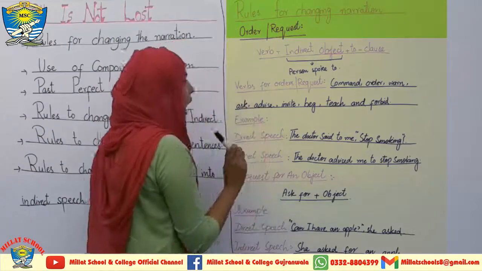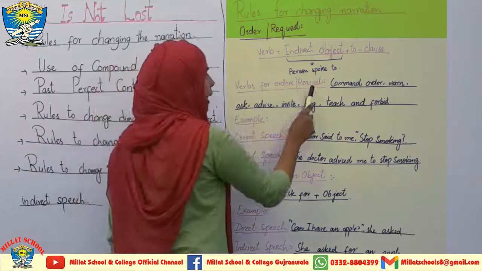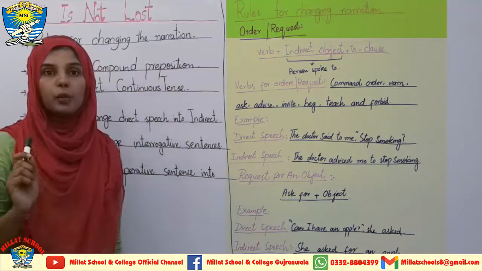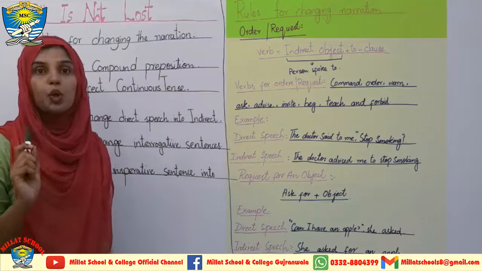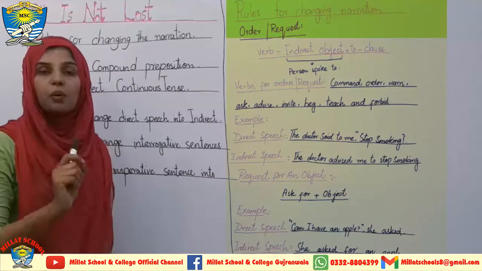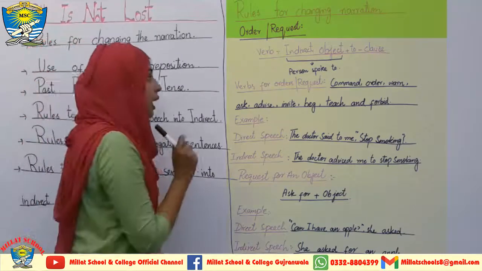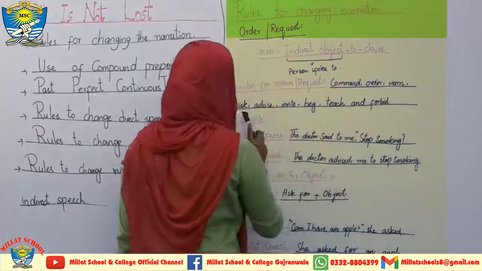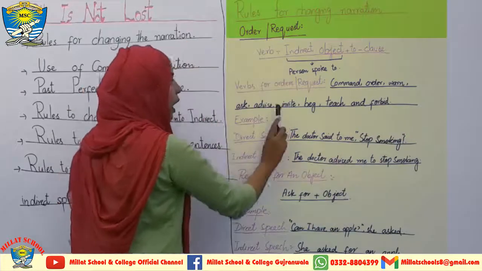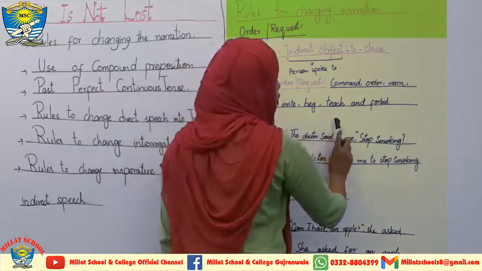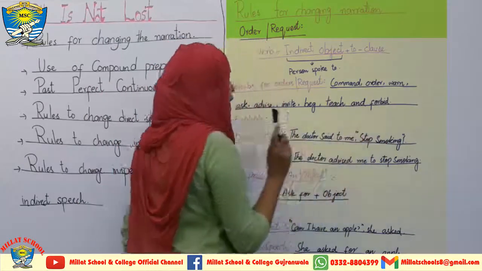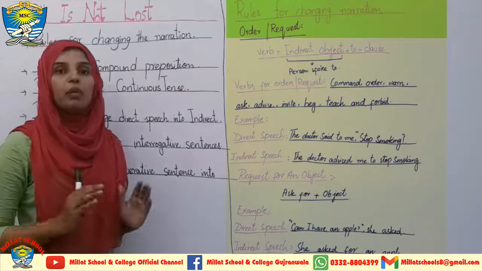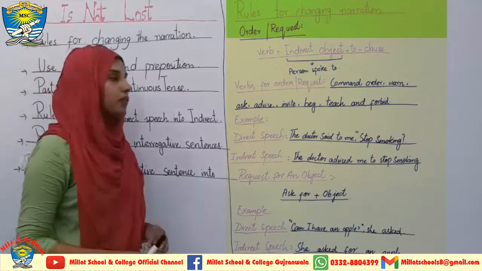Which verbs are used for orders and requests? When you are going to explain an order or request, which verbs will you use to replace that part of the sentence? These verbs are command, order, warn, ask, advise, invite, beg, teach and forbid. These verbs will help you to change the verb according to the narration of the sentence.